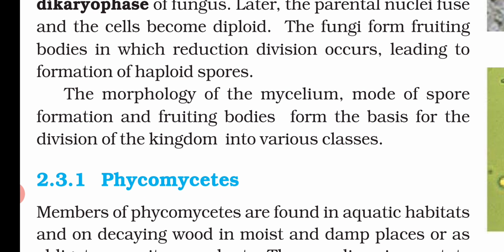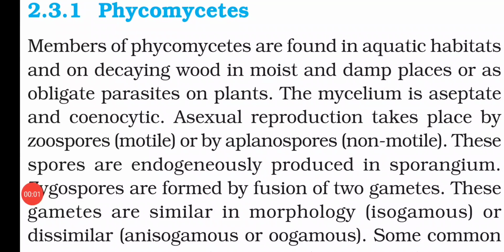Now the morphology of the mycelium, mode of spore formation and fruiting body form the basis of the division of the kingdom into various classes. Now the first class is Phycomycetes. The members of Phycomycetes are found in aquatic habitats and on decaying wood in moist and damp places, or as obligate parasites in plants.